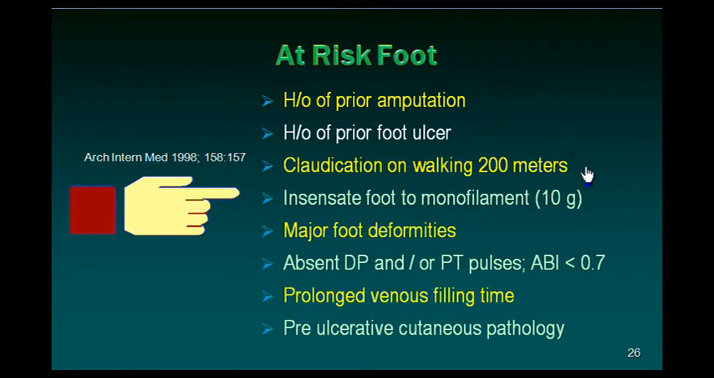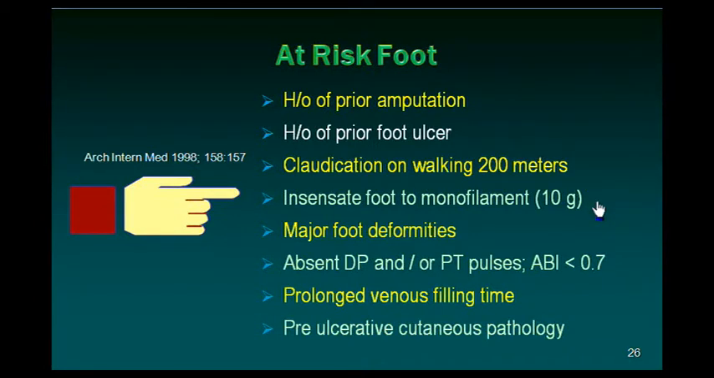Claudication on walking 200 meters, that means the patient develops pain in any part of the lower limb, depending upon the level of ischemia, by walking a minimum distance of 200 meters, and he has to stop walking before he can resume walking. And this is what is called the claudication distance. If it is 200 meters or less, it is indicative of high risk foot.